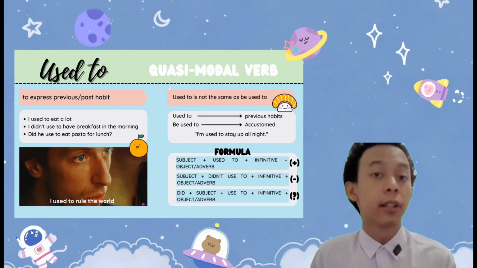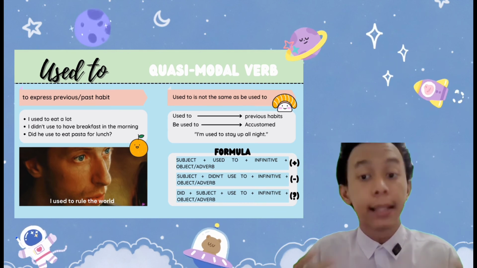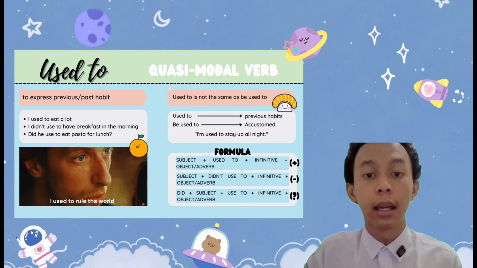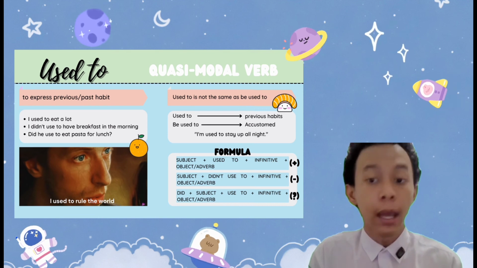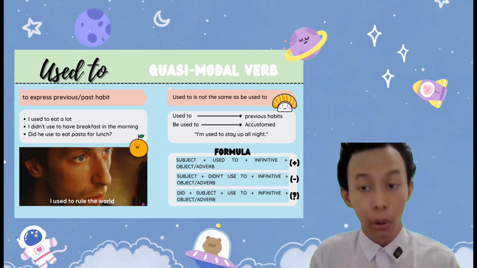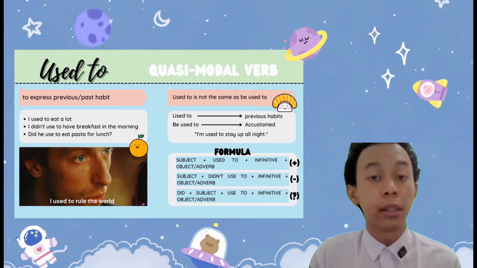The formula is also very simple here. It is very similar to the last one, which is the ought to formula. There we have the affirmative, the negative, and also the interrogative. The difference is that we need used to and we also use the infinitive.